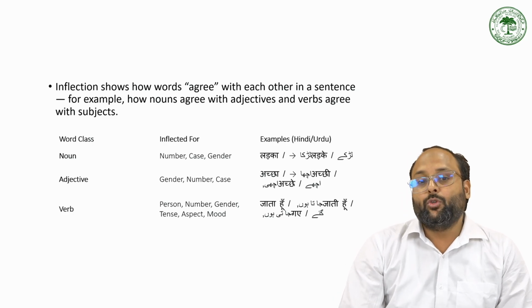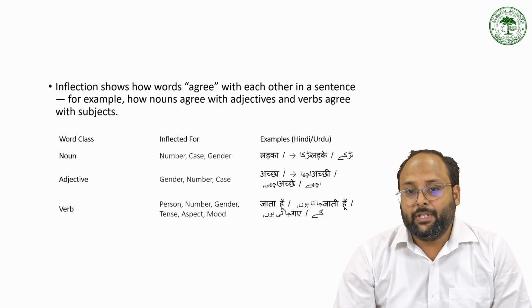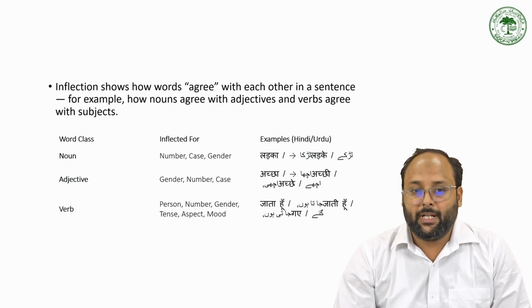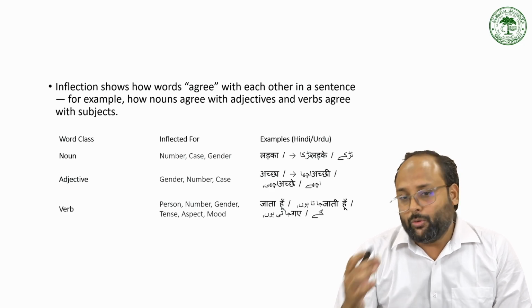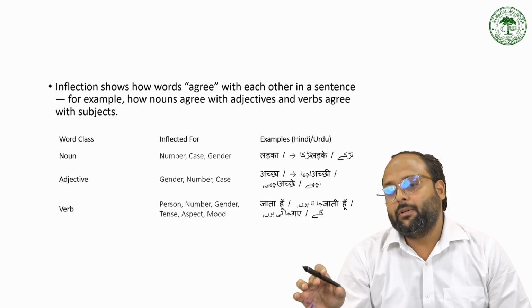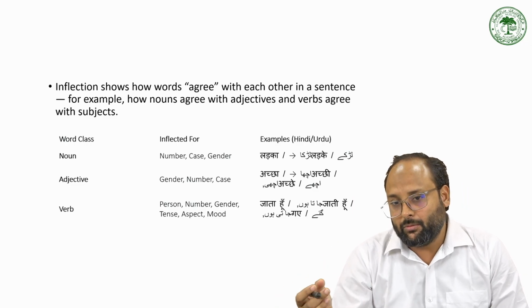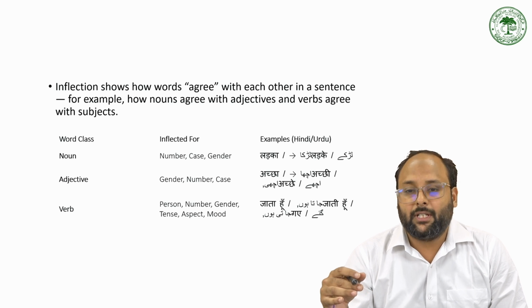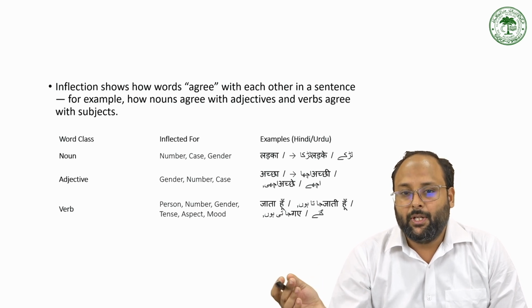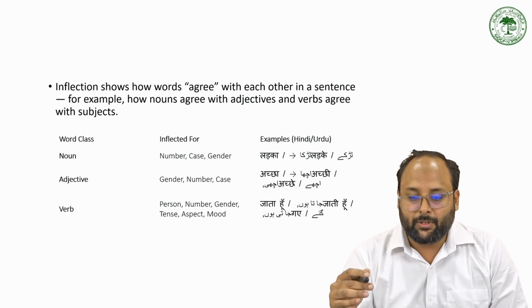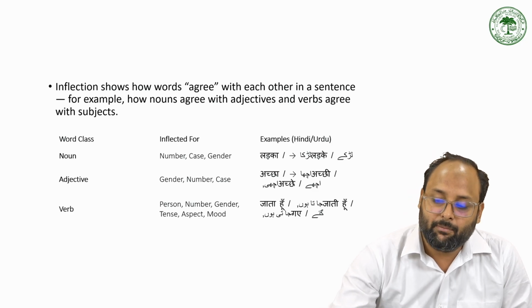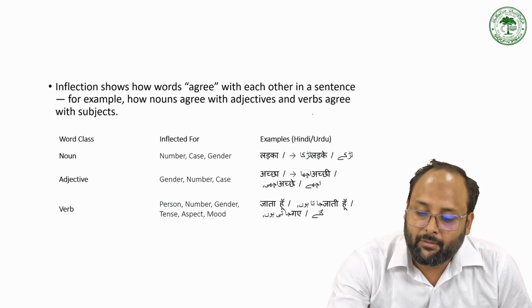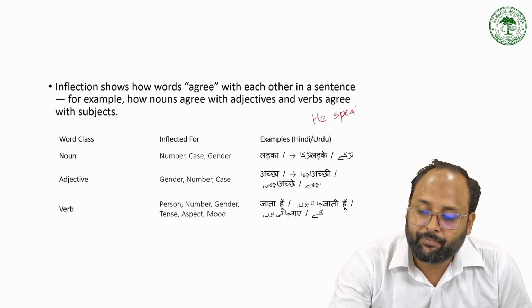So inflection shows how words agree with each other in a sentence. For example, how nouns agree with the adjective or verbs agree with the subject. So in verb, we have the inflection according to subjects also. For example, from English, when we have the subject like he, it is like speaks.